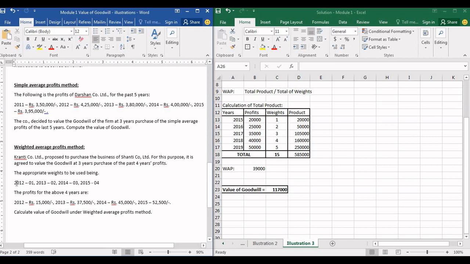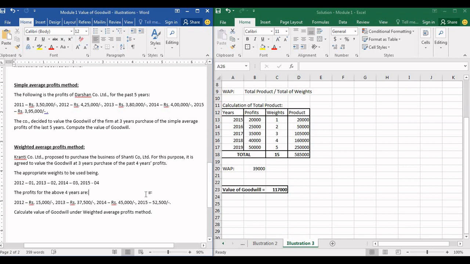You have to assign weights on the basis of the occurrence of the year. 2012 will get 1, even if this is not given. 2013 will get 2. 2014 will get 3, and 2015 will get 4. Now if you observe, the profits are in ascending order. They are increasing: for 2012 15,000, 2013 37,500, 2014 45,000, 2015 52,500. Calculate value of goodwill under the weighted average profits method.